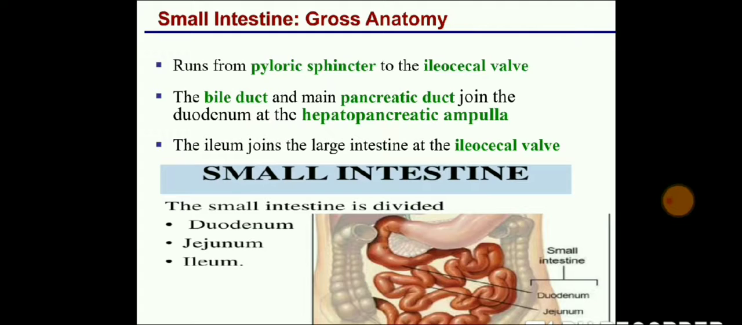The bile duct, the accessory pancreatic duct and the main pancreatic duct join the duodenum at the hepatopancreatic ampulla. Why are they joining? To absorb proper nutrients and send them to the liver. So for that, the bile duct and pancreatic ducts are attached to the small intestine.